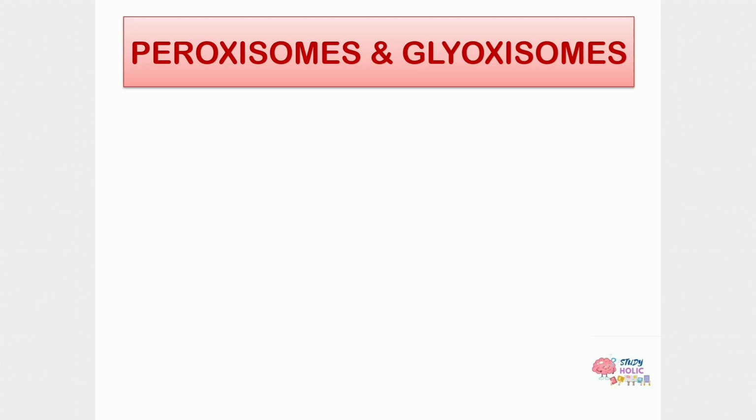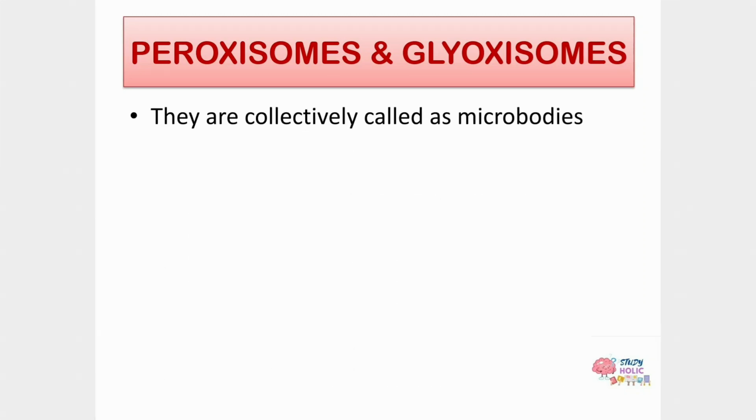The first organelles are peroxisomes and glyoxysomes. They basically have two similarities with lysosomes. They are single membranous organelles, and they contain enzymes and originate from the Golgi complex, as do the lysosomes. Both peroxisomes and glyoxysomes are collectively known as microbodies.